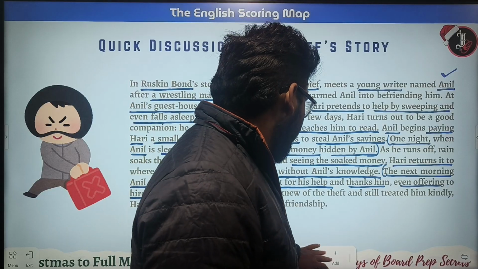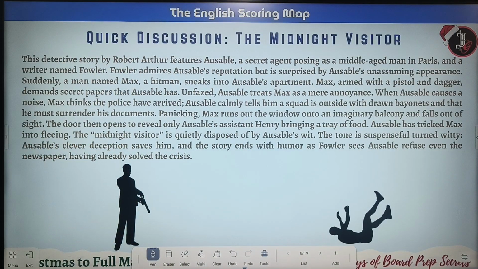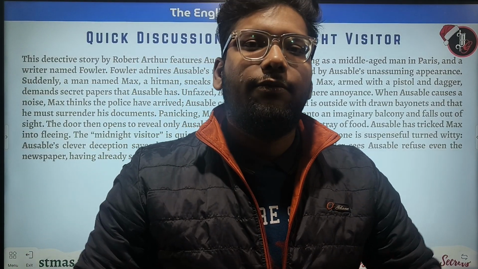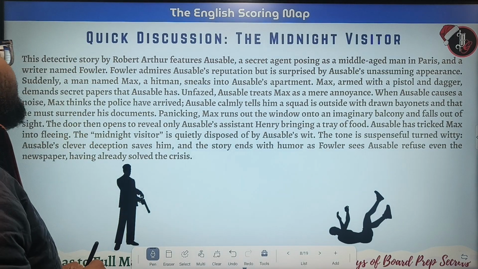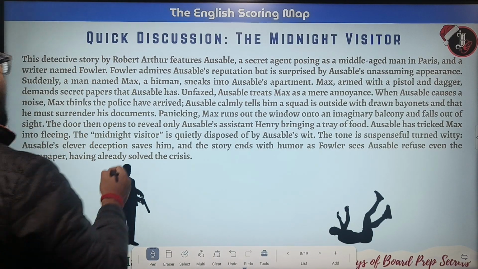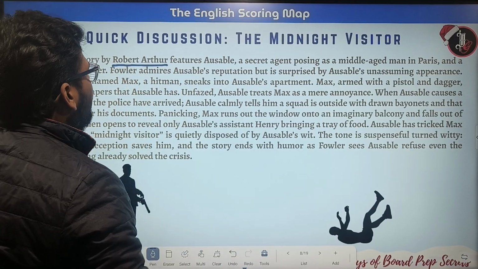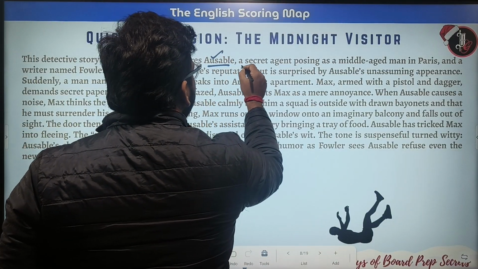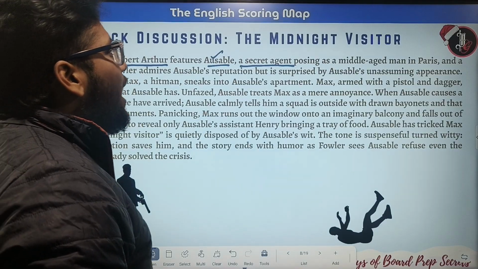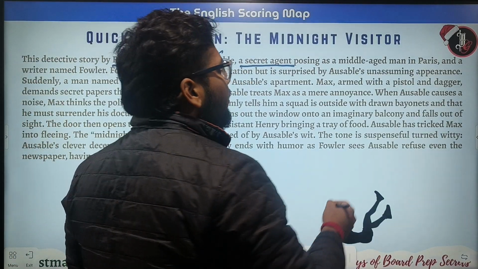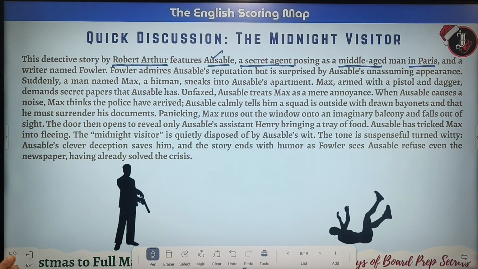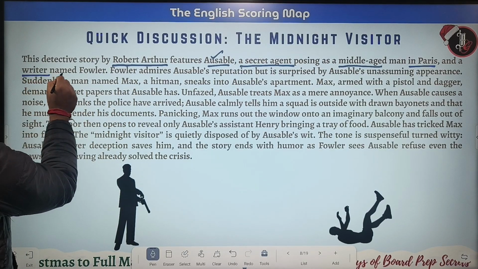The next chapter is The Midnight Visitor. The Midnight Visitor is a detective or spy story, right? Here we have Ozable, Fowler, and many more. Let's see. This detective story is by Robert Arthur. Robert Arthur features Ozable, a secret agent. Ozable, who is a secret agent, poses as a middle-aged man in Paris, and a writer named Fowler. What is the name of the writer? The writer is named Fowler.